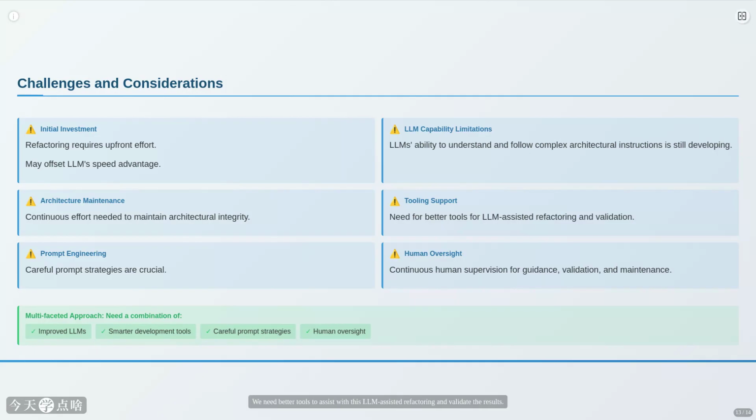We need better tools to assist with this LLM-assisted refactoring and validate the results. Prompt engineering is crucial. And ultimately, human oversight is essential for guidance, validation, and ensuring the architecture stays sound. It's a multi-pronged approach: better LLMs, smarter tools, careful prompts, and diligent human supervision.